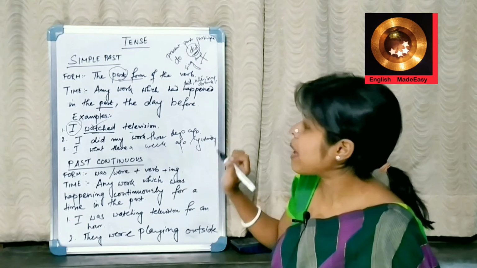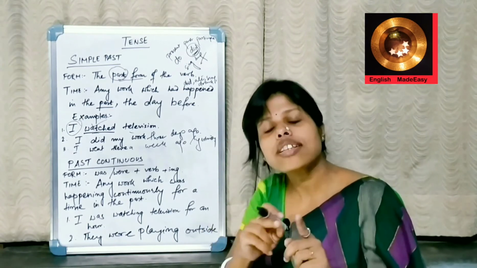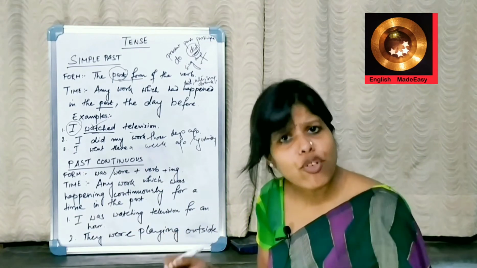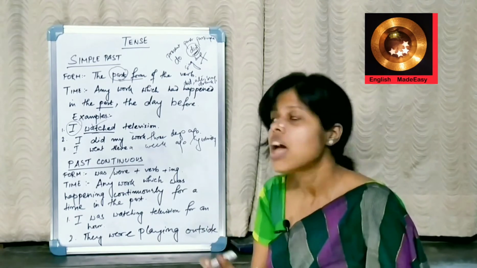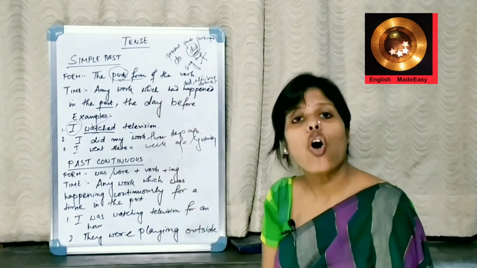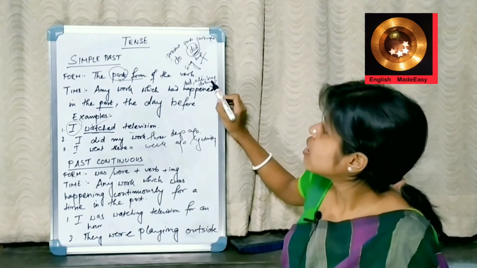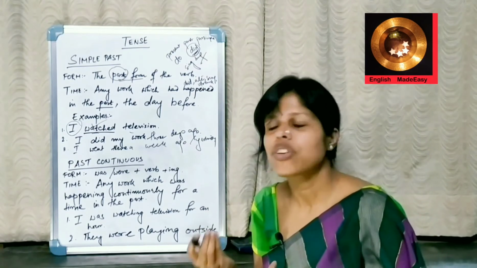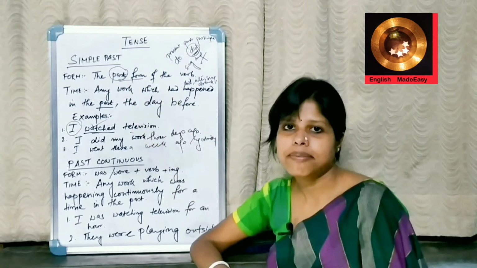So let me repeat. Any work which happened not today, not in the span of a day, but a day before or days before falls under simple past and here we have to use the past form of the verb. That is sung, did, ate, drunk. These are the past form of the verb. It is as simple. So it is the simple past.